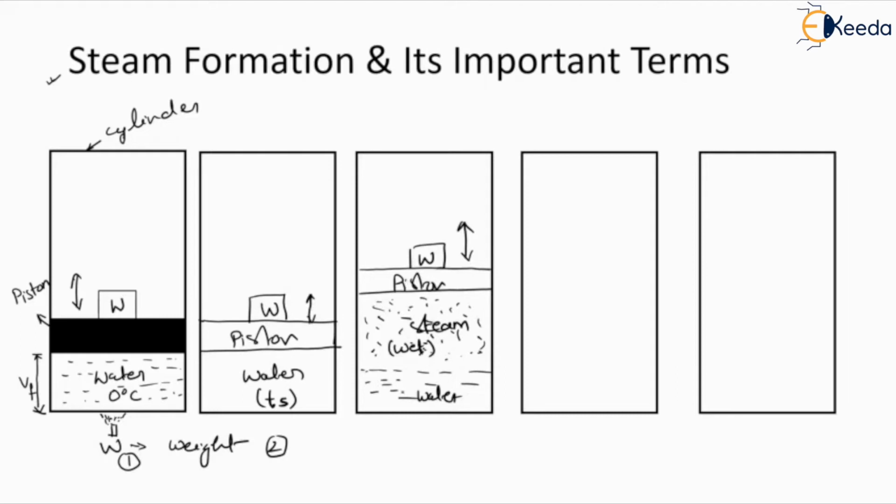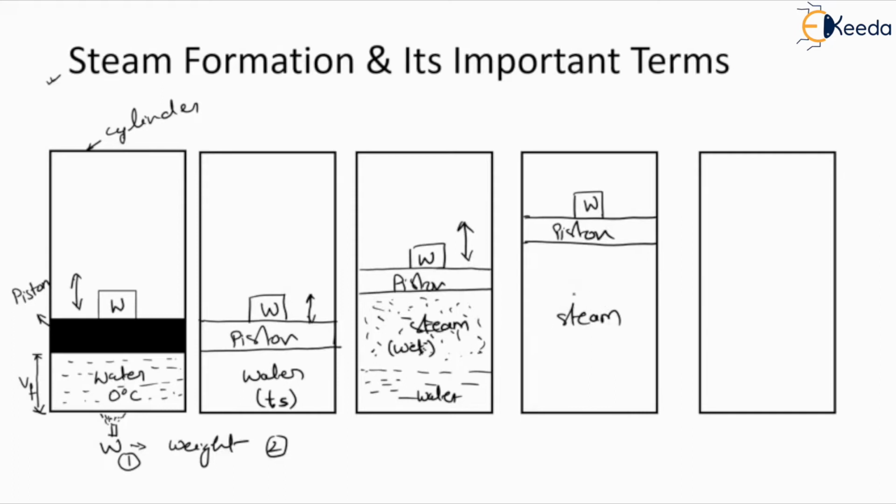Now if we continuously increase the temperature of the water, at one point it will completely convert into steam. Suppose at that point the position of the piston is this and the weight will be as it is above the piston, and the complete water has converted into steam.